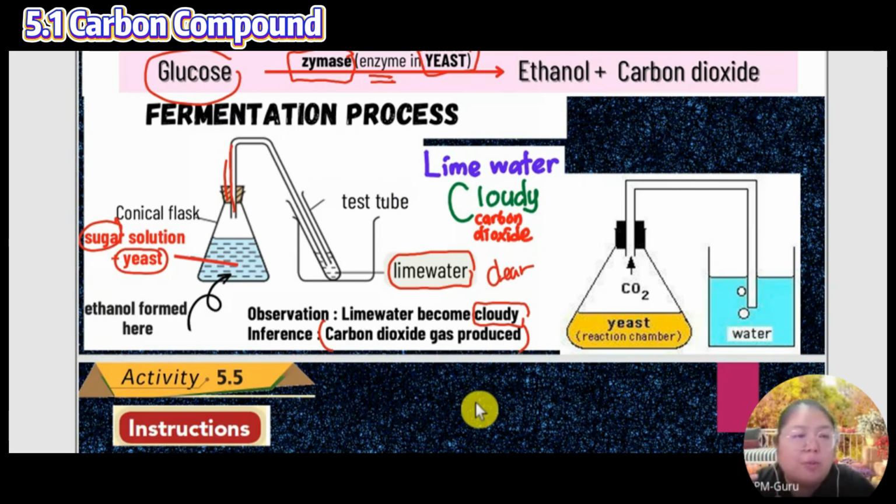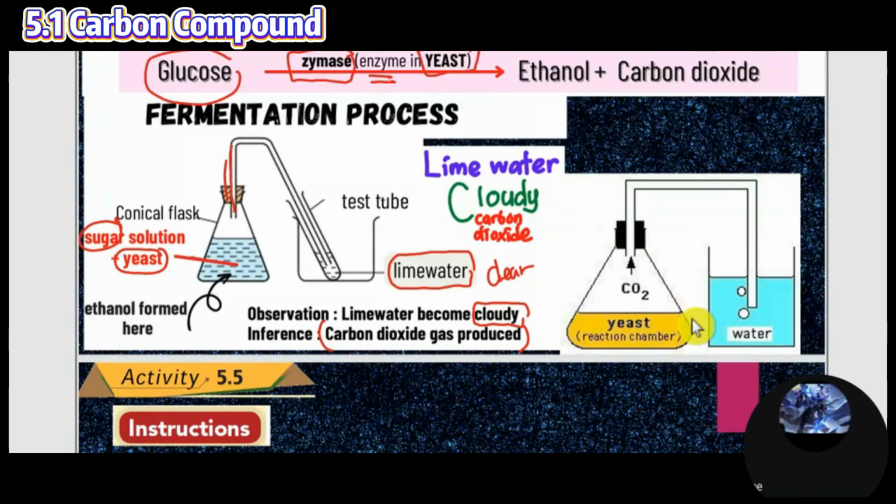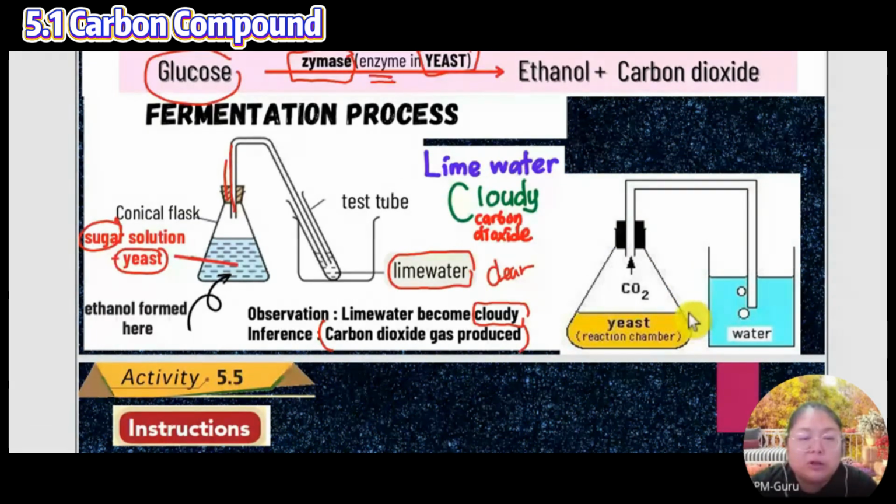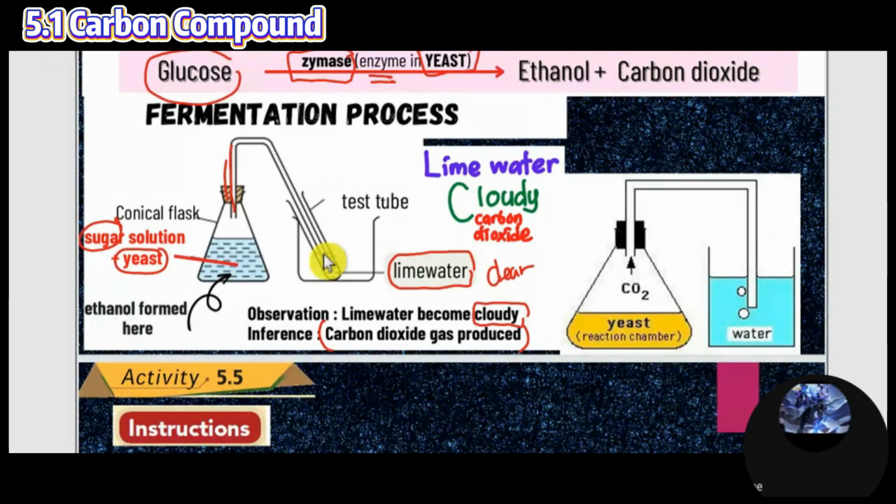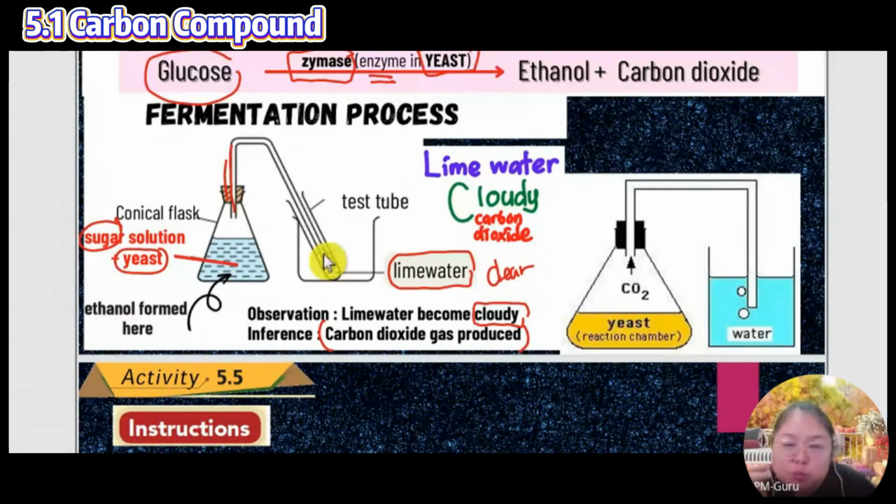If you use normal water, you cannot get the answer. When the lime water turns cloudy, we understand that carbon dioxide is coming out. The lime water is clear at the start, and as soon as the gas comes out it turns cloudy, like the color of chalk in water. That is what we call cloudy.